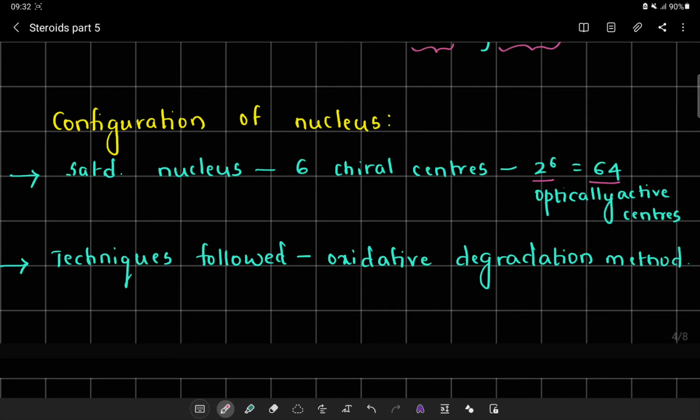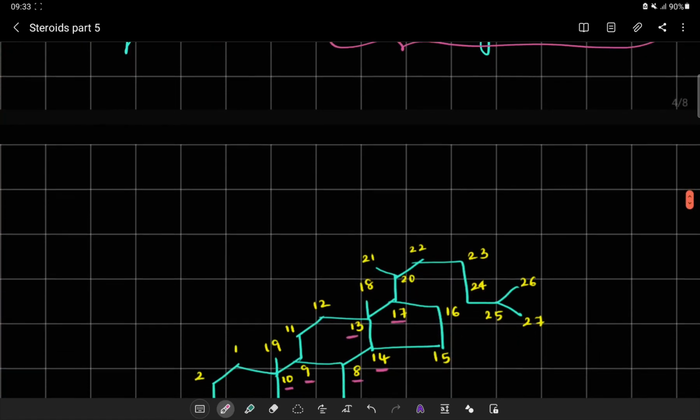Some of them may not exist at all because of the presence of steric hindrance factors. Generally, the techniques followed to understand the stereoisomerism are called oxidative degradation methods. That is, cleavage of certain rings so that we can introduce some kind of functional group, and then further it can be used for the understanding of the ring fusion system.